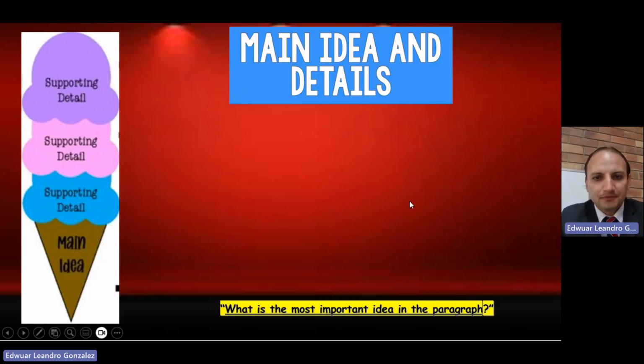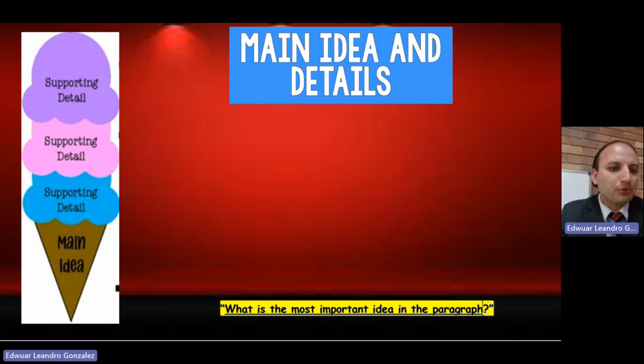Well, let's continue. The topic of this class, what we're going to talk about today, is main idea and details. You can see here on the screen, in yellow, one of the questions we're going to be answering during this class. It's about what is the most important idea in a paragraph, in any paragraph, okay? Because to understand texts when we're reading or even when we are writing something, we need to understand the difference between main ideas and details. It's going to help us improve our comprehension.